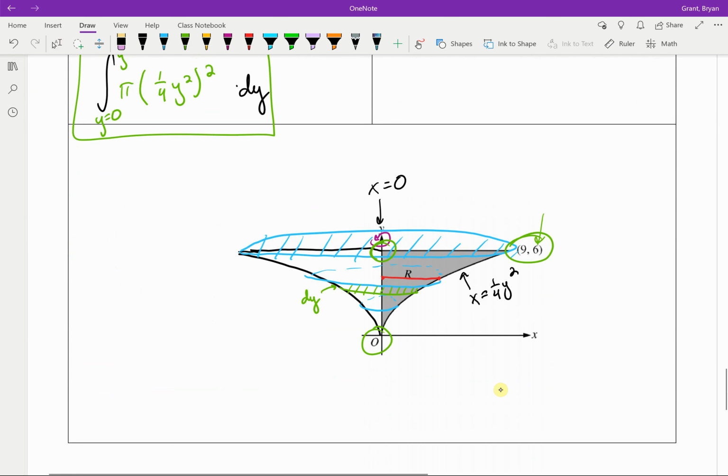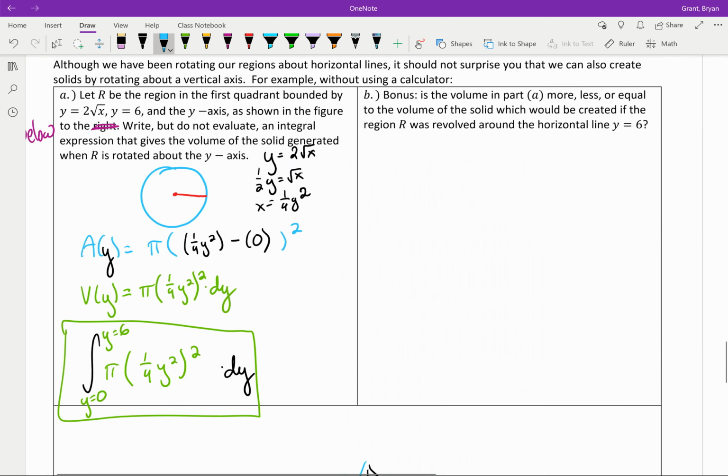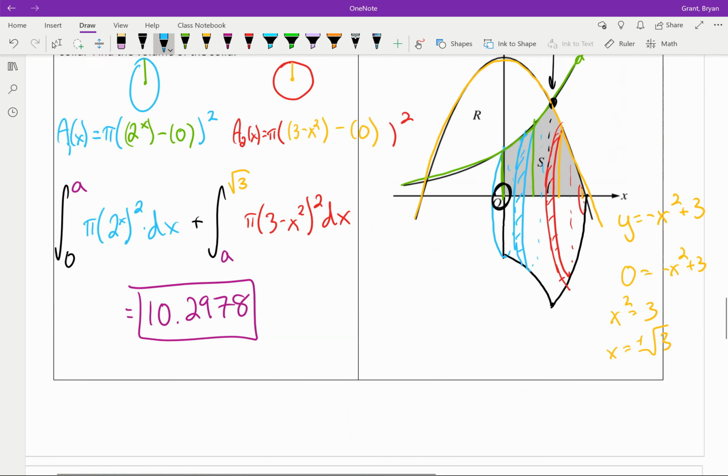It's easier for me to erase than you, so take a look at what I mean here. So I'm saying we created that one three-dimensional shape. What if you made a second one that looked like this, and then you did the circles this way? My question is, which one would have more volume? And it's actually more of a logic problem. You might be able to figure it out without doing any math, but to check yourself, actually figure out how you would find the volume, put them both into your calculator and see which one's right. Maybe they're the same volume. So think about it, try it, let me know what you get. You can include it as part of your assignment if you want. You don't have to do it, but it's a nice little brain teaser.